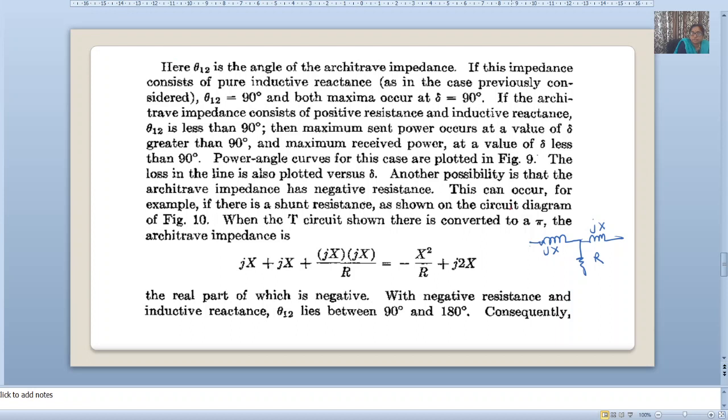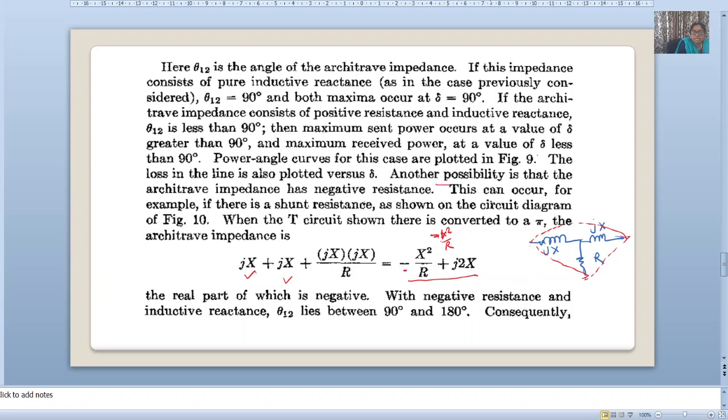Then if I need a transfer reactance, this star I have to convert into delta. We have seen in the first year how to convert star into delta. Then this will be jx plus jx plus jx into jx divided by r. So it will be minus x by r. Here we are getting a minus sign, minus x square by r. So minus r. That's why when loads are connected in parallel, that is called negative resistance.